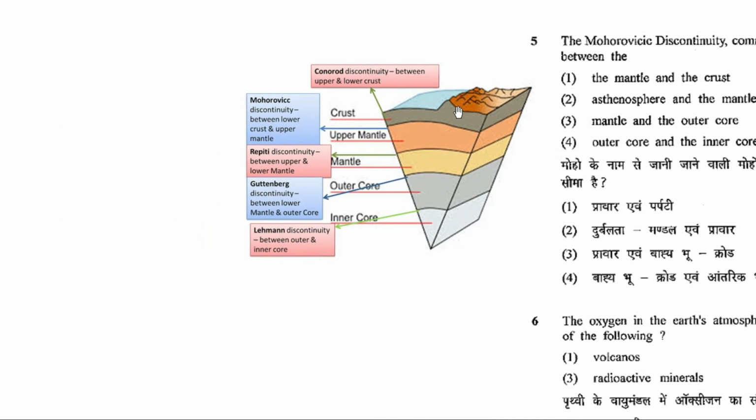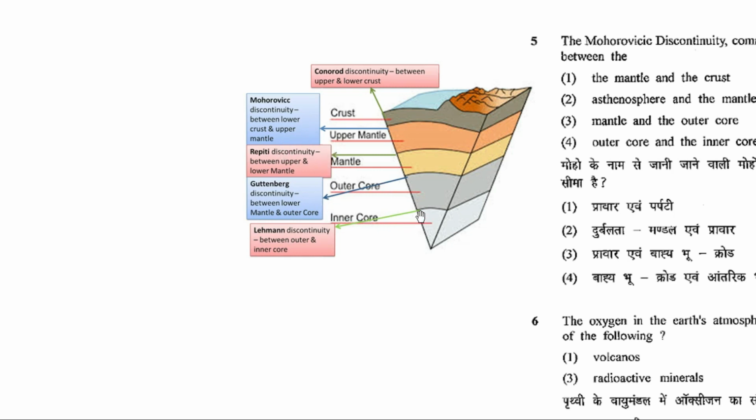Okay. This is your crust. This orange and yellow portion is your mantle, which is divided into your upper mantle and lower mantle, and then you have this gray colored outer core and then inner core. Then they have several discontinuities.